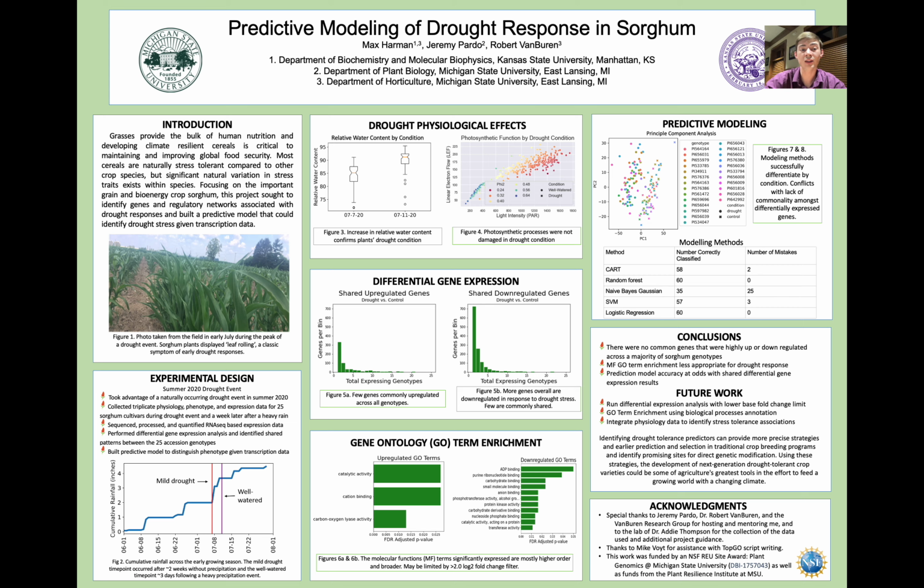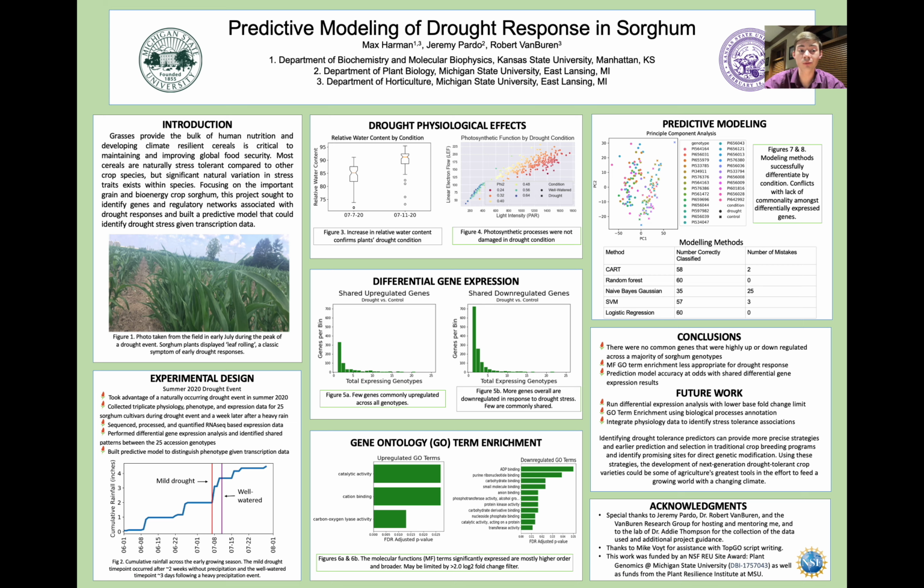After the RNA-seq expression data had been sequenced, processed, and quantified, I used the R package DESeq2 to analyze which genes were up or down regulated in each genotype's drought condition compared to its well-watered condition. I then used the topGO package to enrich the differentially expressed gene lists with any gene ontology terms that they had been identified with. Finally, all of the expression data was used in several predictive modeling methods to see if they could accurately separate the drought condition from the well-watered condition.